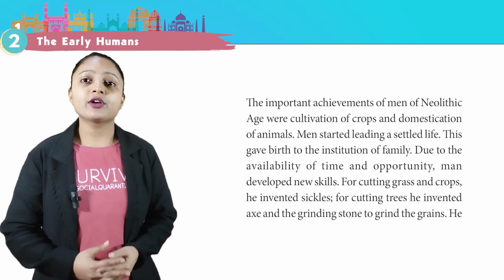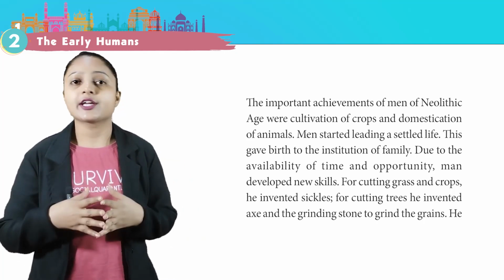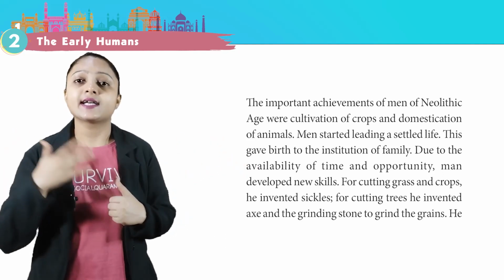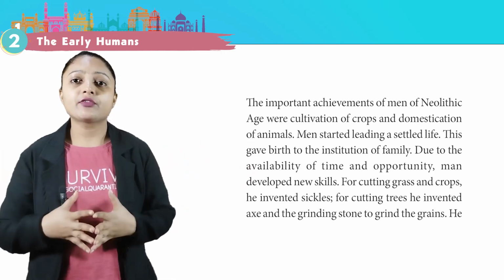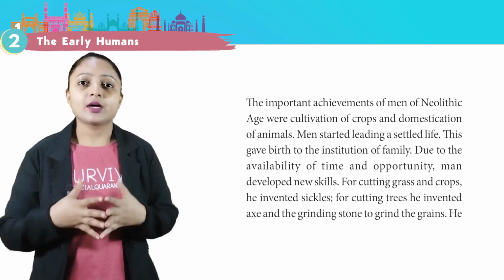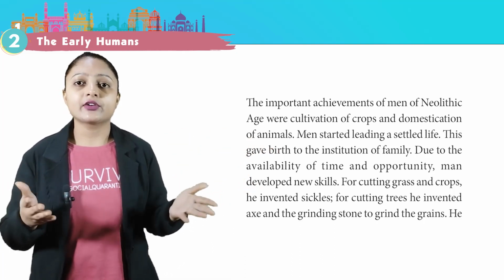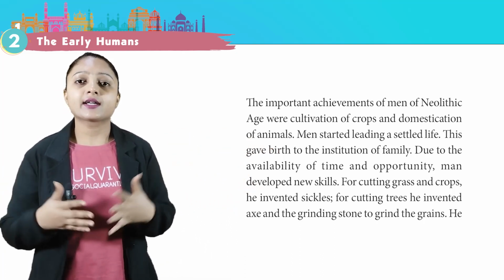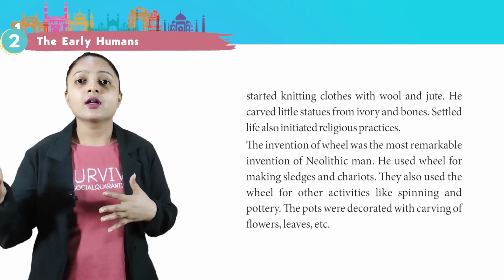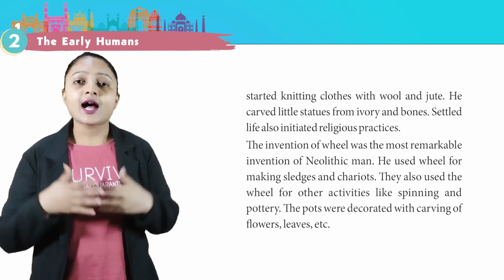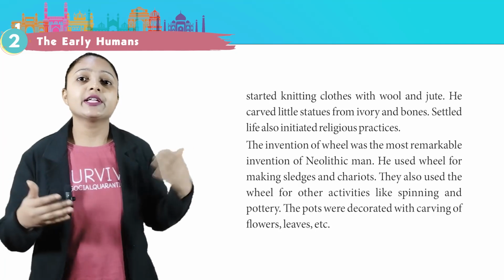The important achievements of man of Neolithic age were cultivation of crops and domestication of animals. Men started leading a settled life. This gave birth to the institution of family. Due to the availability of time and opportunity, man developed new skills for cutting grass and crops. He invented sickles for cutting trees. He invented the axe and the grinding stone to grind the grains. He started knitting clothes with wool and jute. He carved little statues from ivory and bones. Settled life also initiated religious practices.